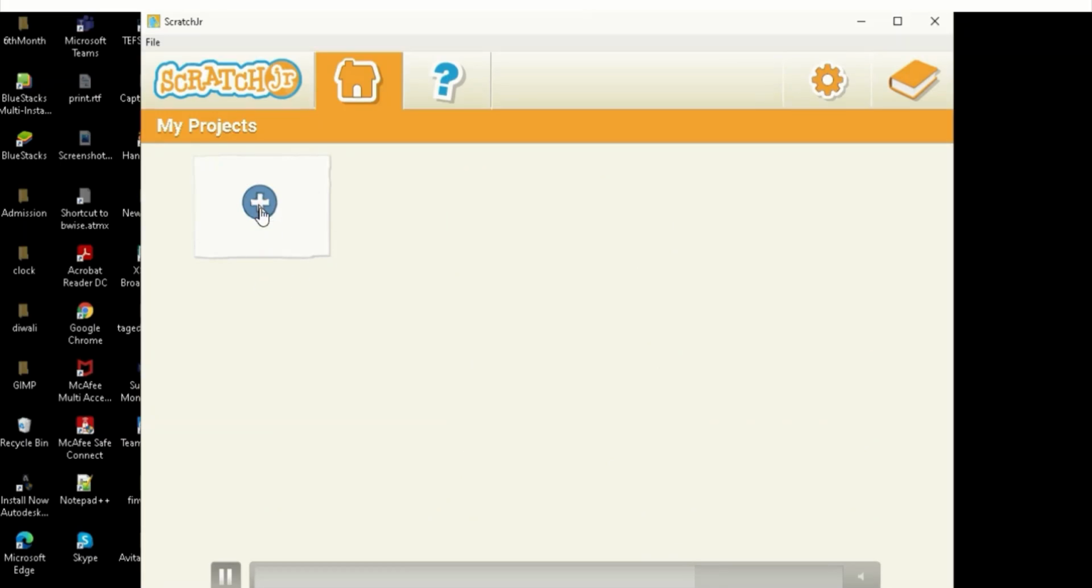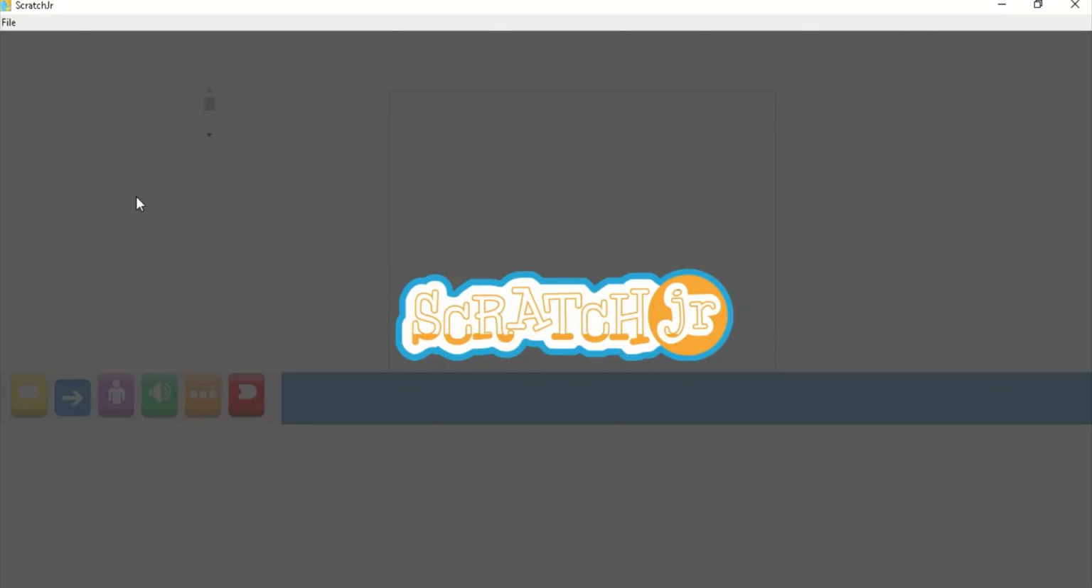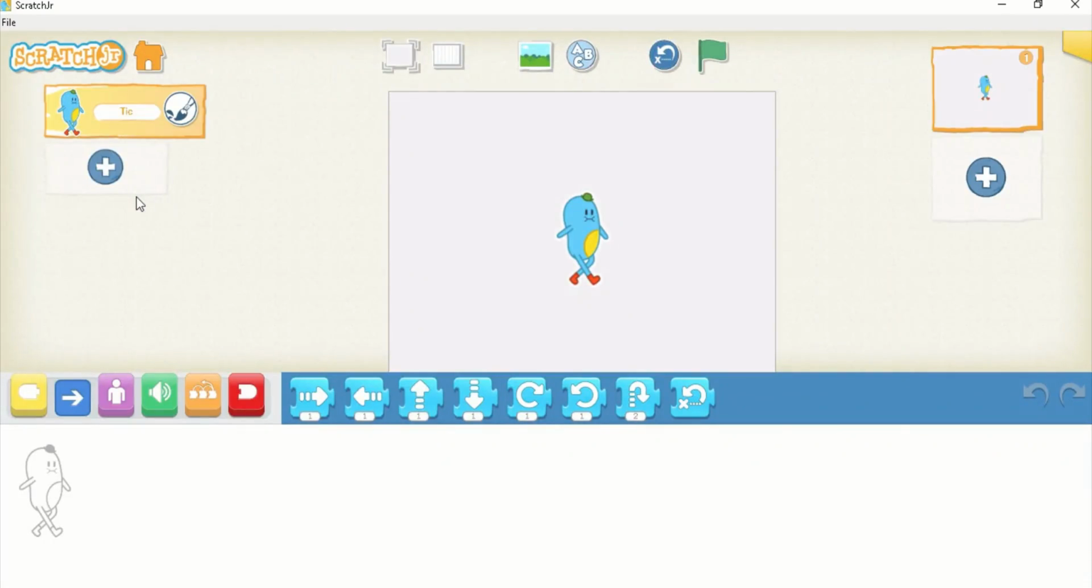Here you have to click plus. It is asking to start a project. So click on the plus sign, and you will land on your first project in ScratchJr. When you open your first project, it will look like this. They give you a default character and a default background.